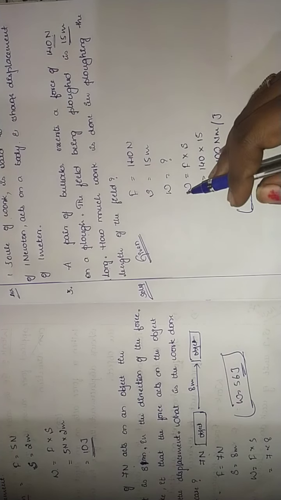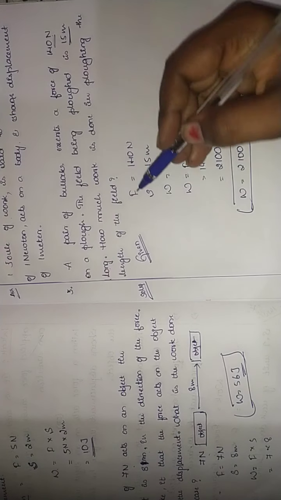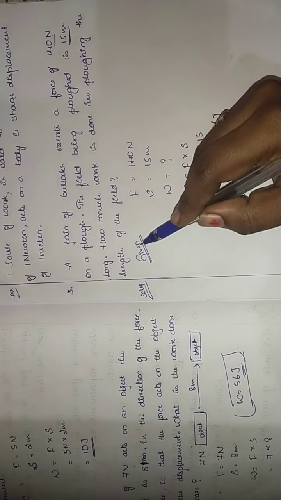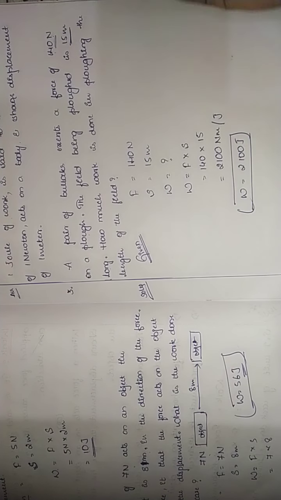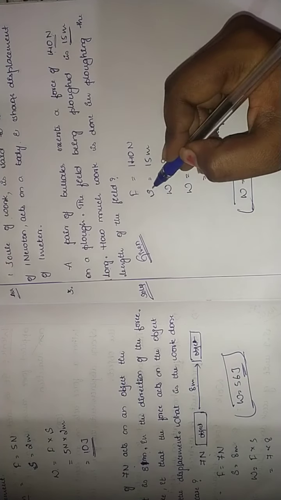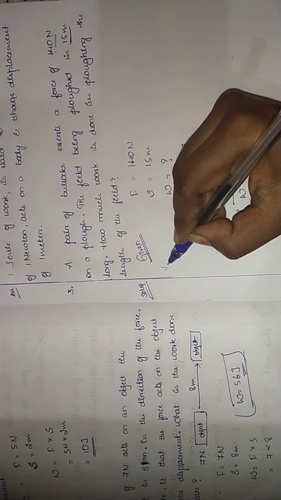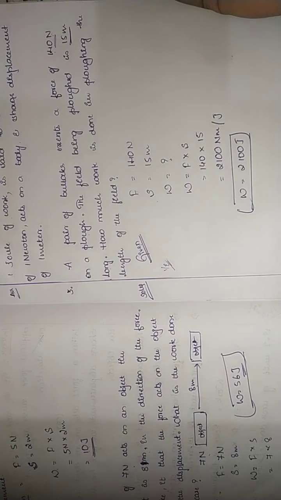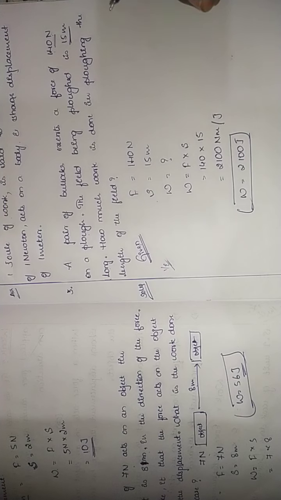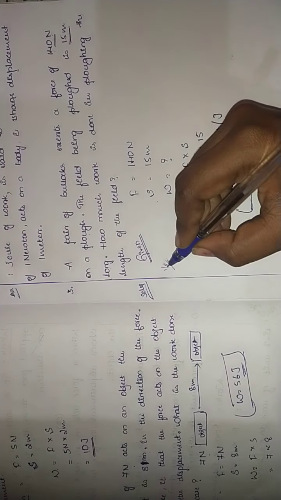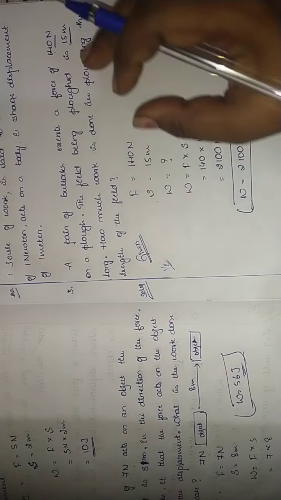So in order to write it in exams, make sure that you write the given, what is given. Write it as simply as it is: 140 Newton is given, and 15 meter is given. This is the given. If you write the given, at least you will get some half marks. It shows that the student is trying to solve this question. So the teacher assumes that this is good and the student is attempting the problem, and he or she may give you half marks for the given data that you write.